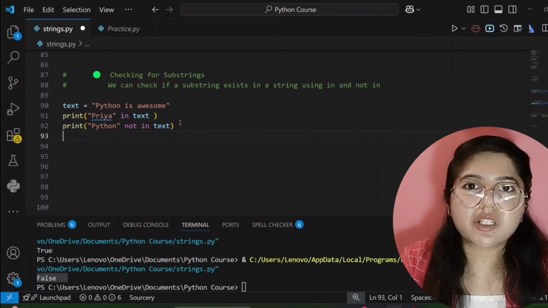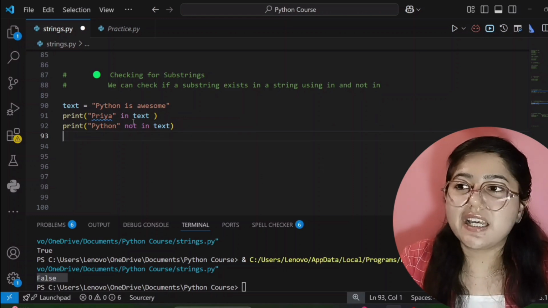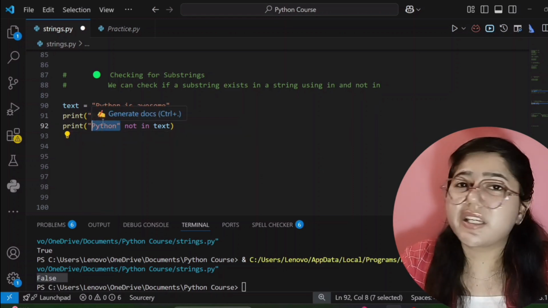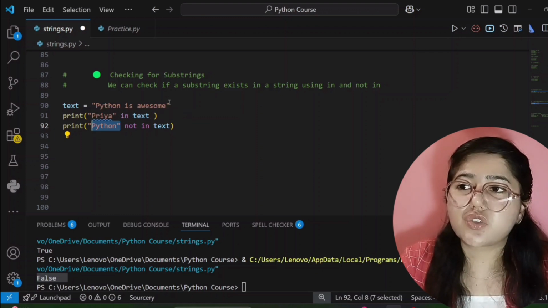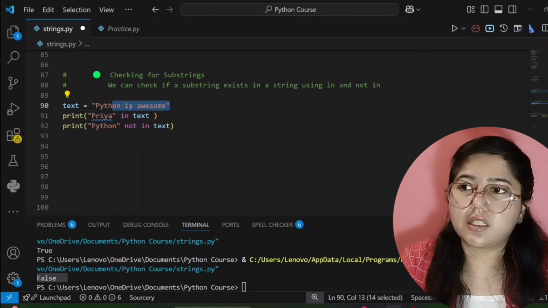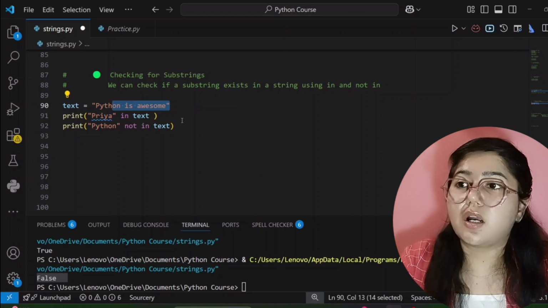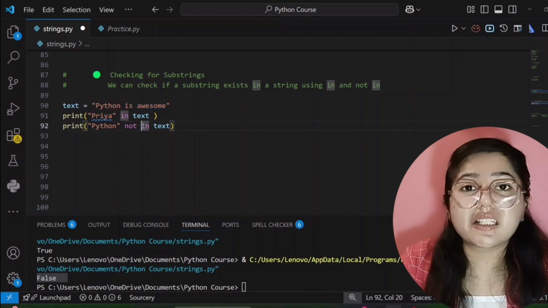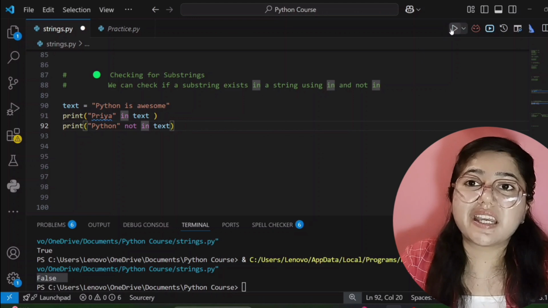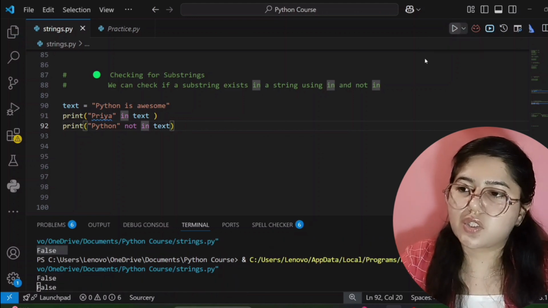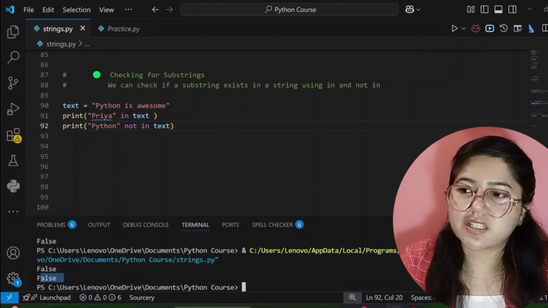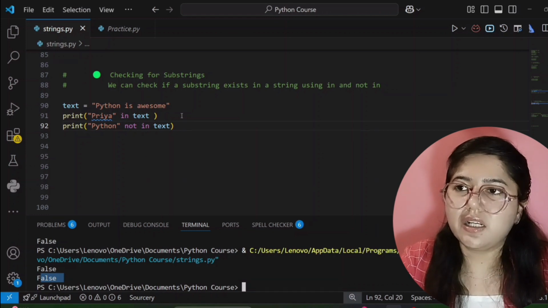We are telling our code compiler, Visual Studio, that this Python substring does not exist in this string. So what answer will it give? It will give the false answer, because Python exists in our string. See here, it's showing false because Python exists in our string.